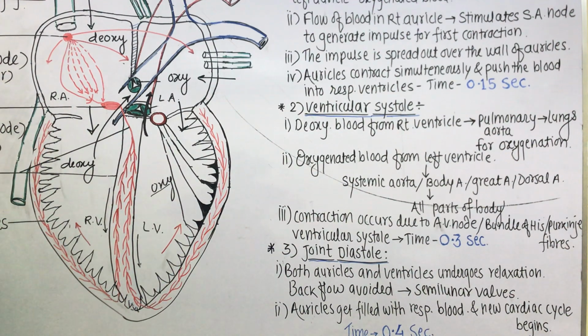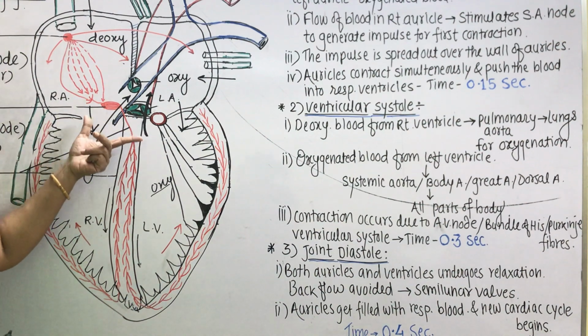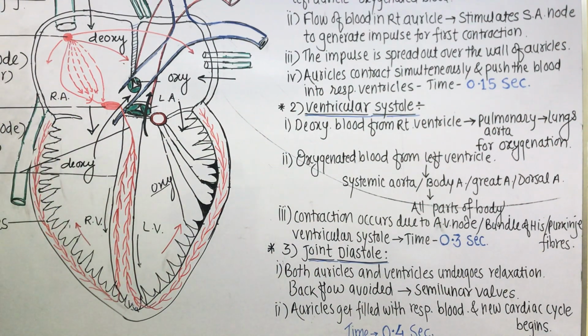The working action, shape, size and structure of both the valves is the same. Hence, the name is also the same, semilunar valve. So backflow is avoided with the help of semilunar valves. Blood gets pushed into the respective aortae, and then again the auricles, after the relaxation, get filled with the respective type of blood, and a new cardiac cycle begins. But for the joint diastole, the time taken is 0.4 seconds.